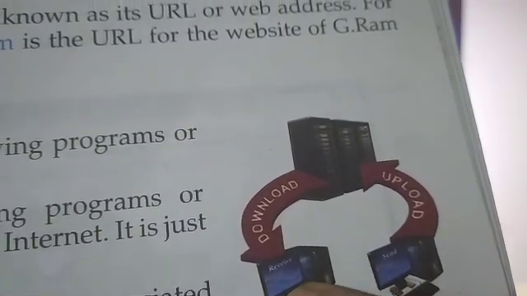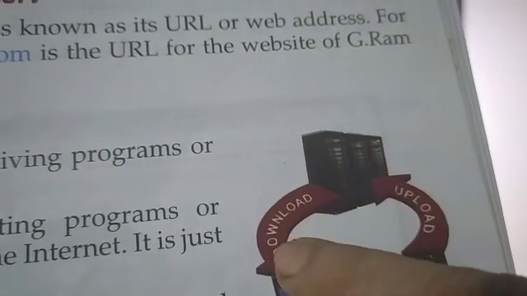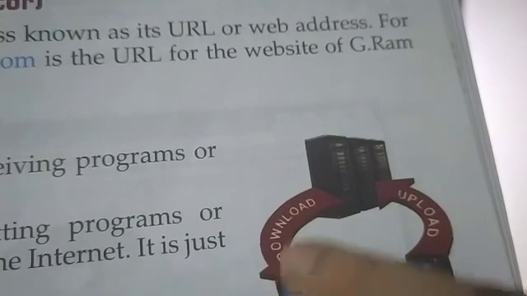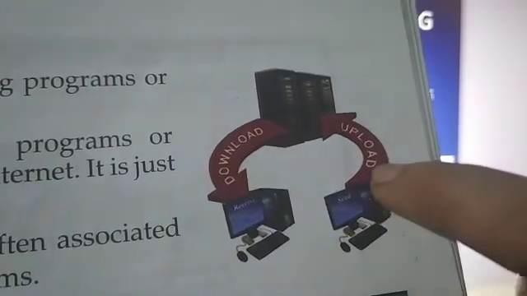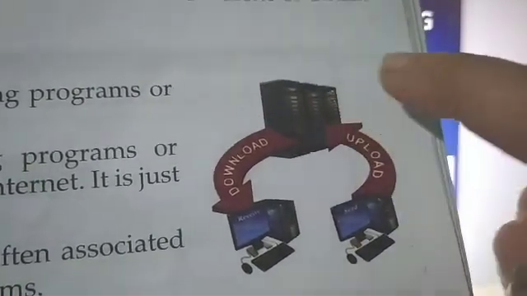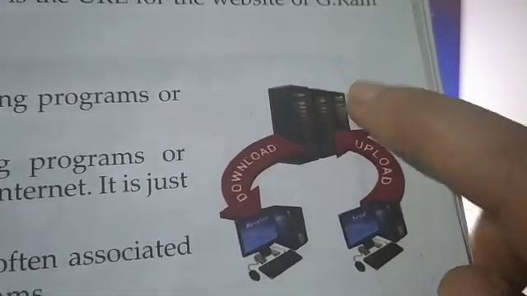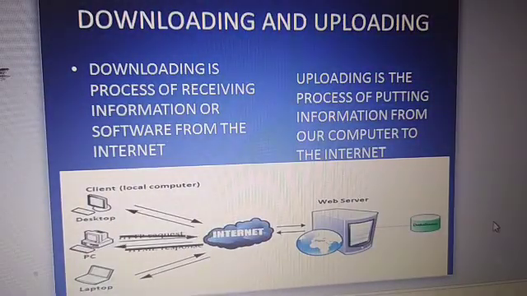When we receive information or any software from these web servers, means from the internet, this is called downloading. And when we upload any video, any song from our computer to the internet, this is called uploading. Downloading and uploading.